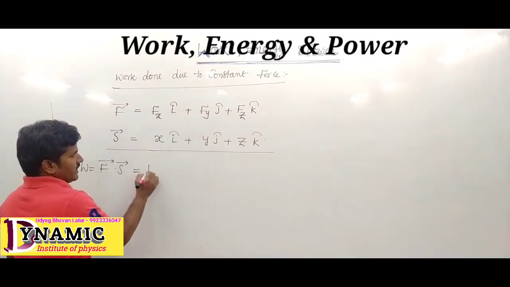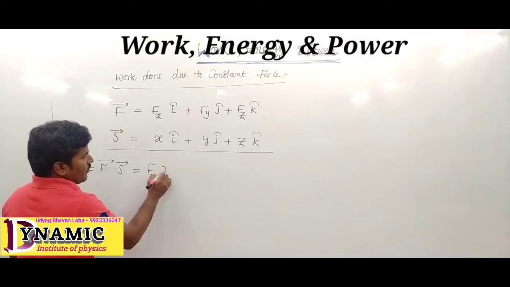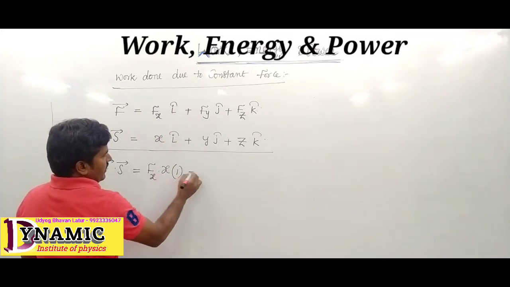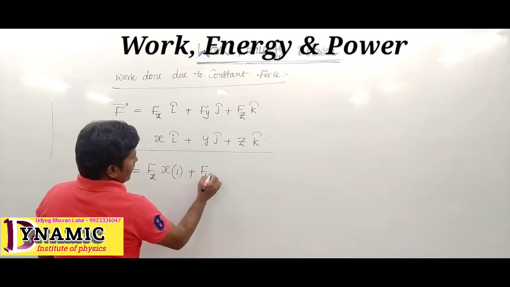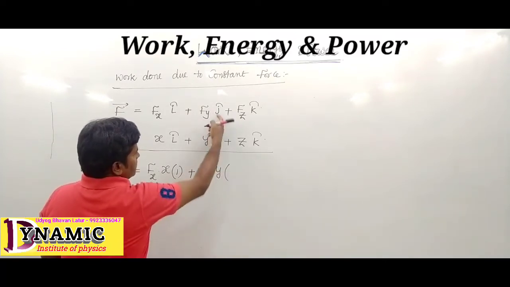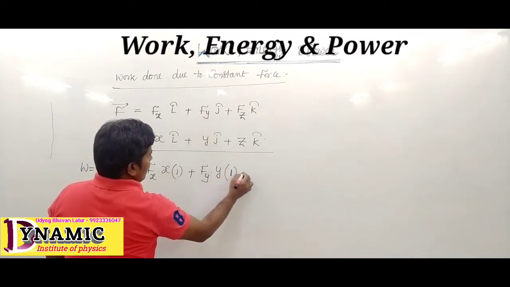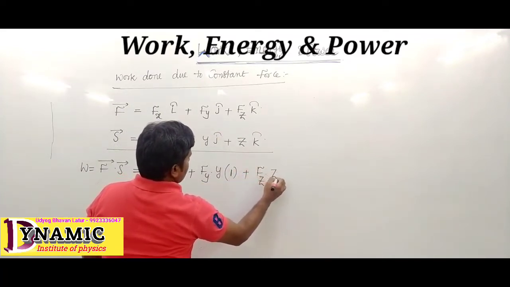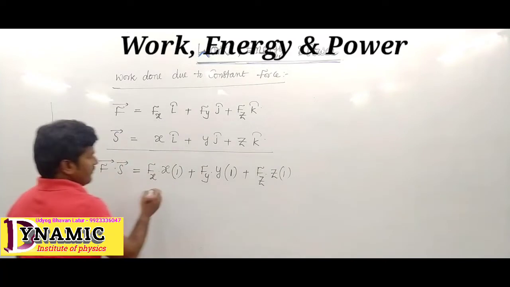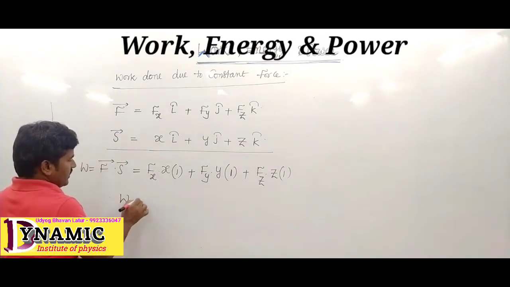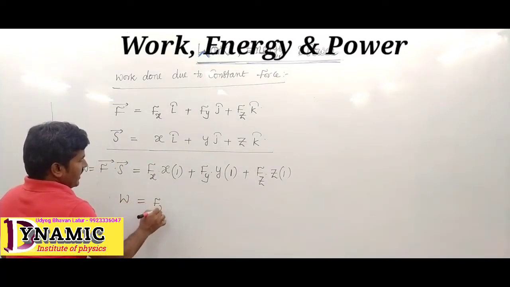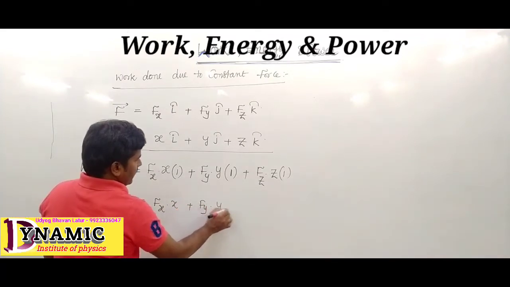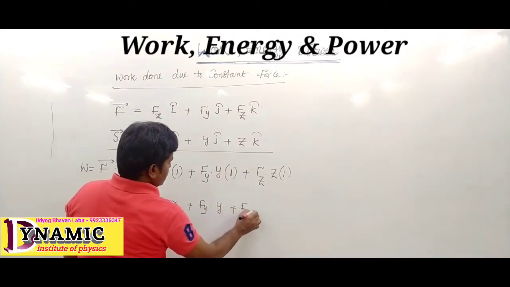Then the dot product is Fx into x, i dot i, whose value is 1, plus Fy into y, j dot j, whose value is 1, plus Fz into z, k dot k, whose value is 1. So the work done is Fx into x plus Fy into y plus Fz into z.